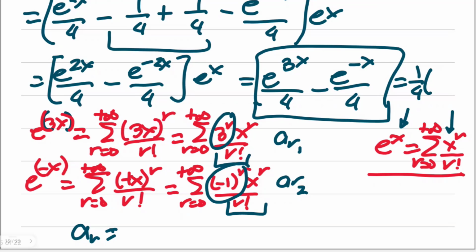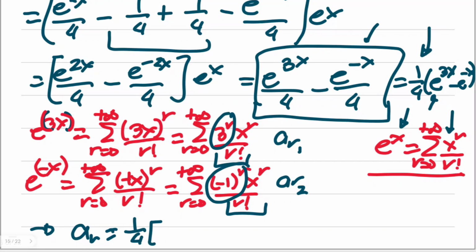You simply have e to the power of 3x minus e to the power of minus x, because that's a 1/4 multiplier there. In short, using this instead of that, for our final form, 1/4 of what is e to the power of 3x, that's actually 3 to the r indicated here, and minus what is e to the power of negative x is actually negative 1 raised to r.